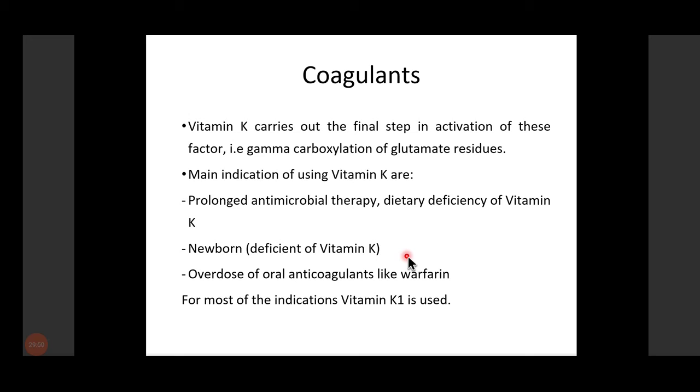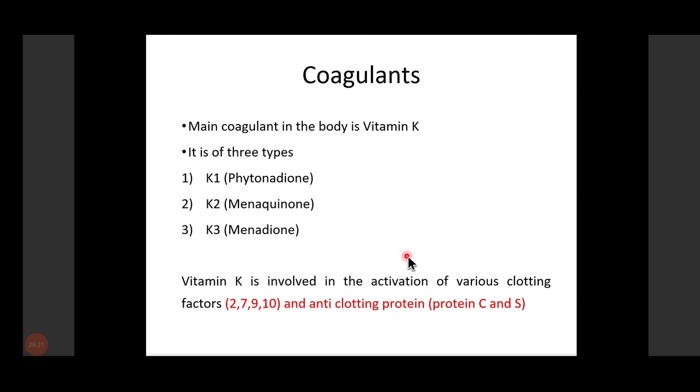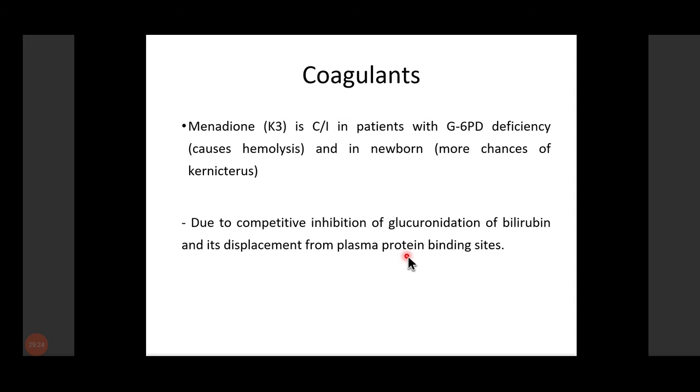Overdose of oral anticoagulants like warfarin. Warfarin is an anticoagulant which acts by inhibiting vitamin K, and that's why if we give an overdose of warfarin, we can give vitamin K in its treatment. For most indications, we use vitamin K1, that is phytonadione. And menadione, that is K3, is contraindicated in patients with G6PD deficiency because there is a risk of hemolysis. It is also contraindicated in newborns because there are chances of kernicterus.